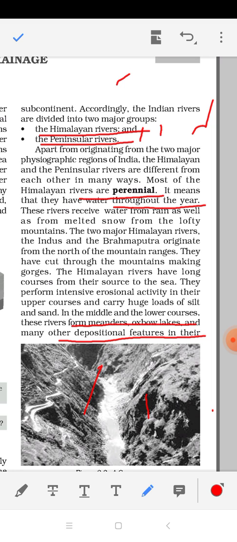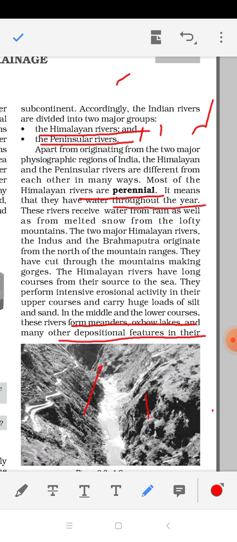The slopes that we have in the mountains, we don't have the same slopes in the plain region. So as the river enters the plain region, there is very little slope. Automatically, due to less slope, rivers can't continue their erosion activity. So in the middle and lower course, rivers start their depositional activity.